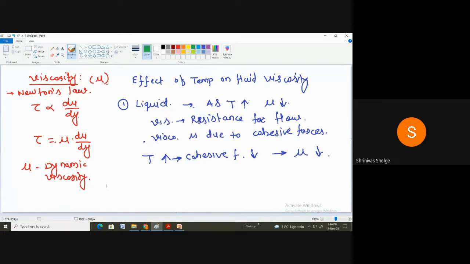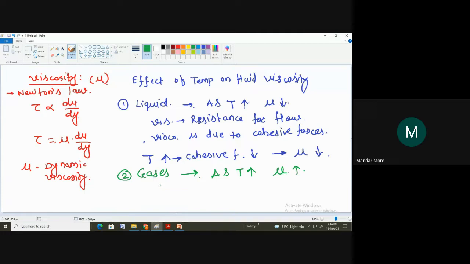Next thing is what? What about the gases? In case of gases, as temperature increases, viscosity also increases. But why? Why does viscosity exist in case of gases?